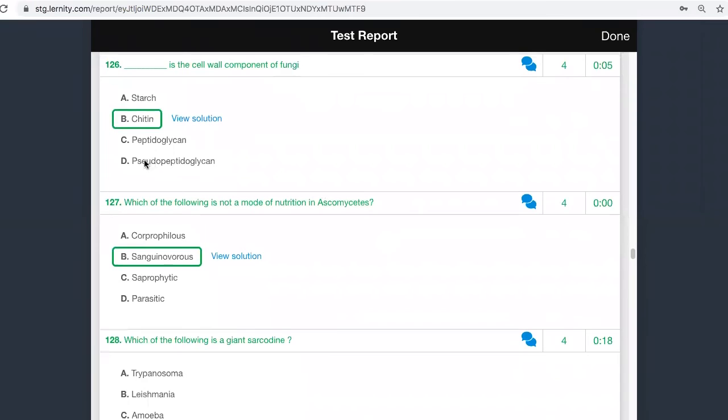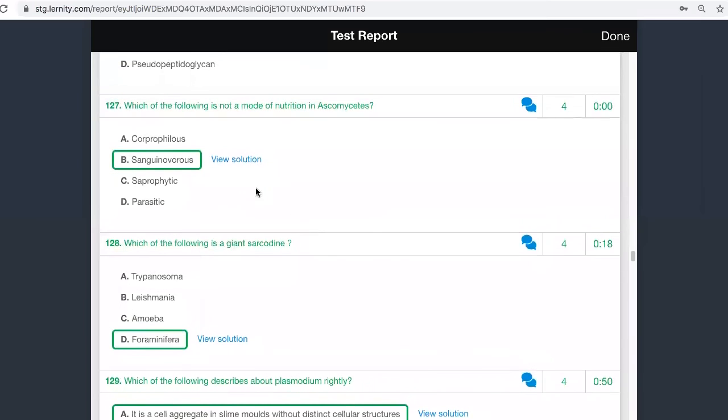So here, the only thing you should know is pseudopeptidoglycan. What is pseudopeptidoglycan? Pseudopeptidoglycan is found in archaebacteria, like methanogens. Peptidoglycan is found in all bacteria. Chitin is found in fungi. Starch is not found in the cell wall.